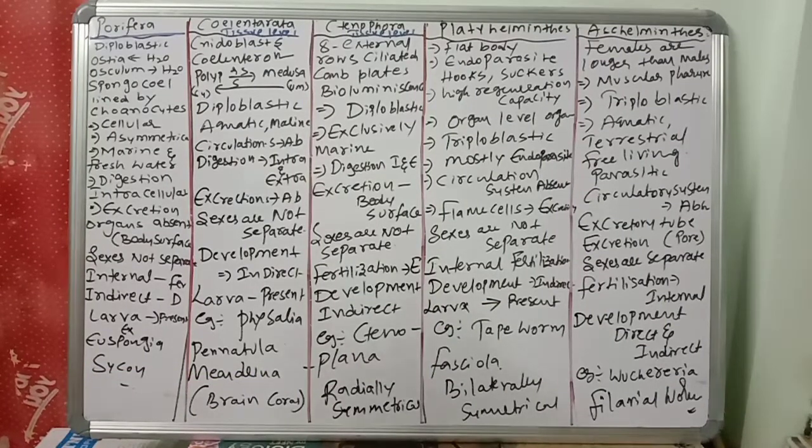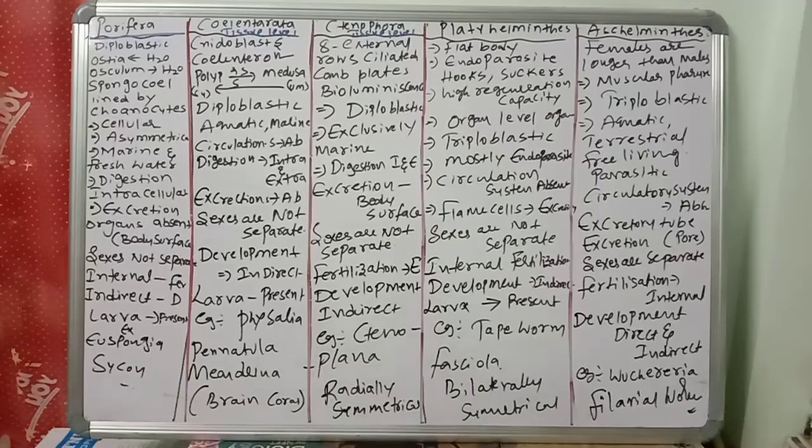Next, sexes are separate. Male is separate, female is separate, but in the earlier groups all are hermaphrodites, right? So there the sexes are not separate, as we discussed. But when it comes to Aschelminthes, the sexes are separate. Male is different, female is different. Next, fertilization is internal. Development is direct and indirect, meaning some show the larval form, some don't. Direct means without larva. Indirect means with larva.